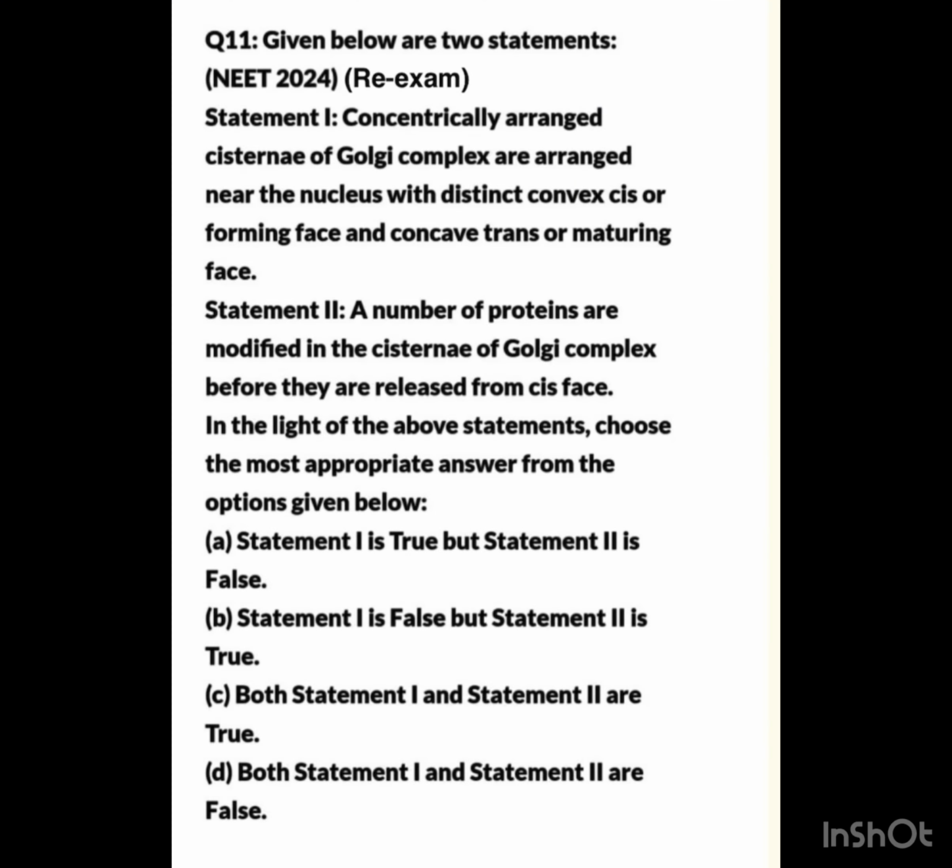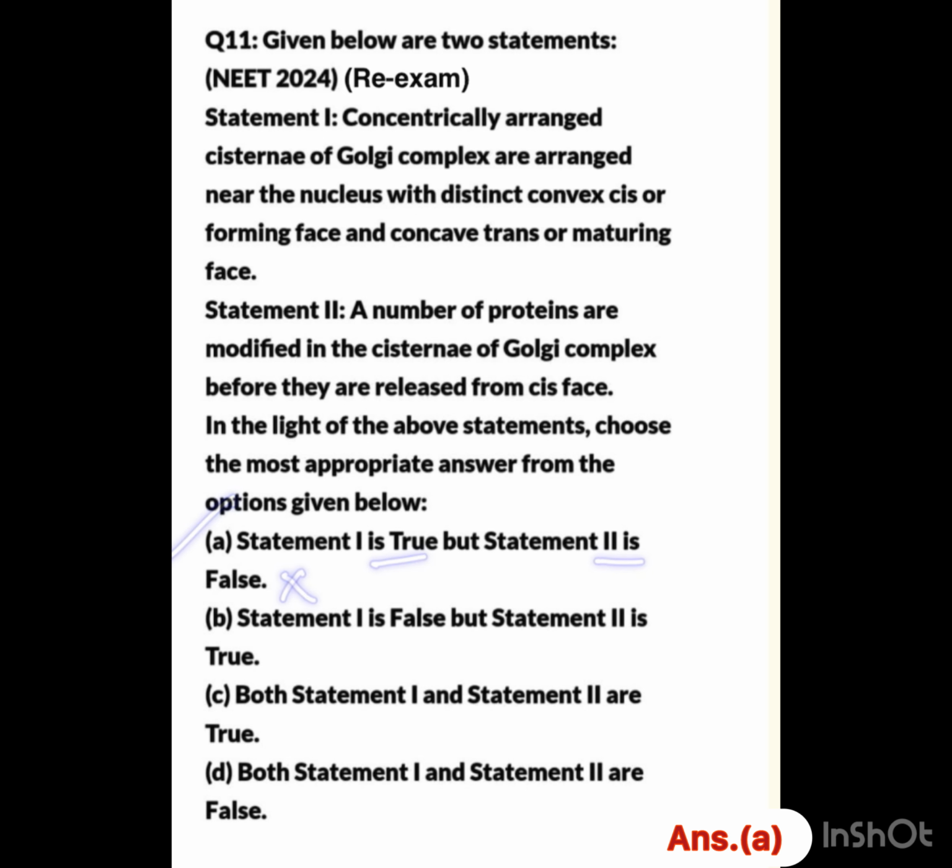Next question: given below are two statements. Statement 1. Concentrically arranged cisternae of Golgi complex are arranged near the nucleus with distinct convex cis or forming phase and concave trans or maturing phase. What is given in Statement 2? A number of proteins are modified in the cisternae of Golgi complex before they are released from the cis phase. In the light of the above statements, choose the most appropriate answer from the options given below. Here the correct answer is A. Statement 1 is true, but statement 2 is false.